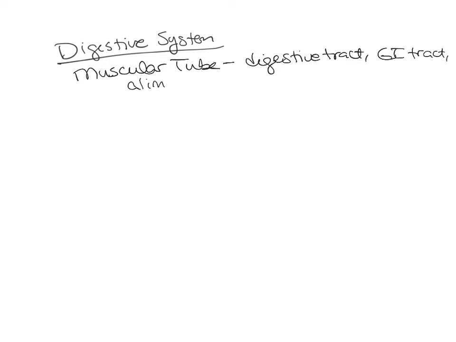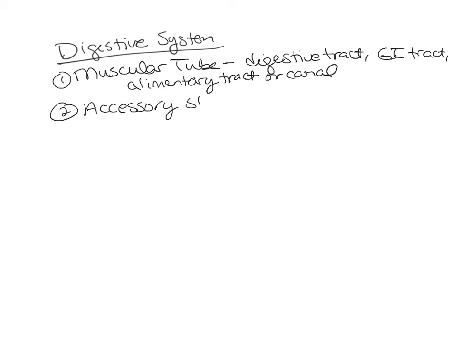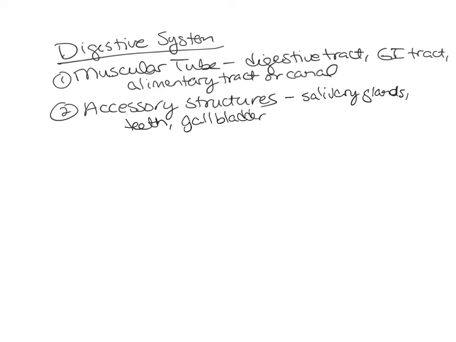You might hear it called the alimentary tract or the alimentary canal. So it includes this muscular tract, and it also includes accessory structures. Accessory structures include things like salivary glands, teeth, the gallbladder, liver, pancreas.